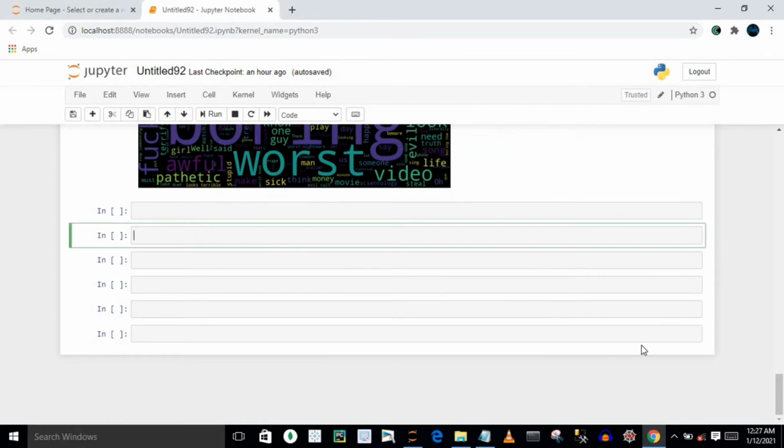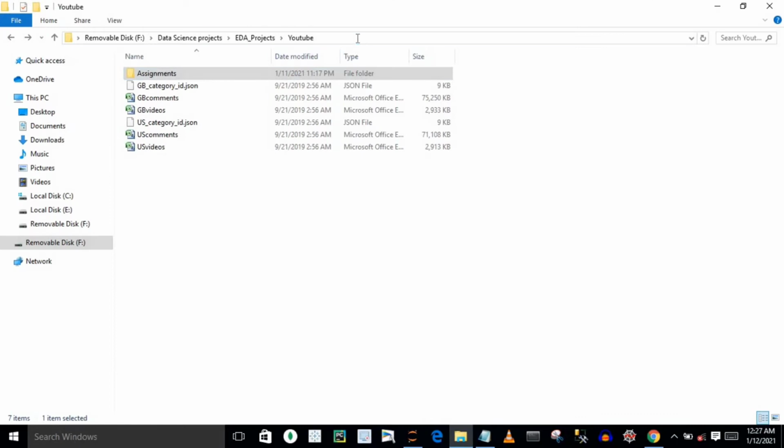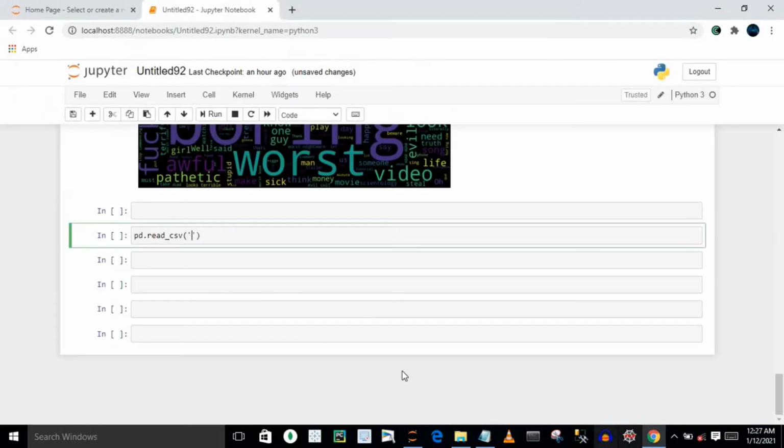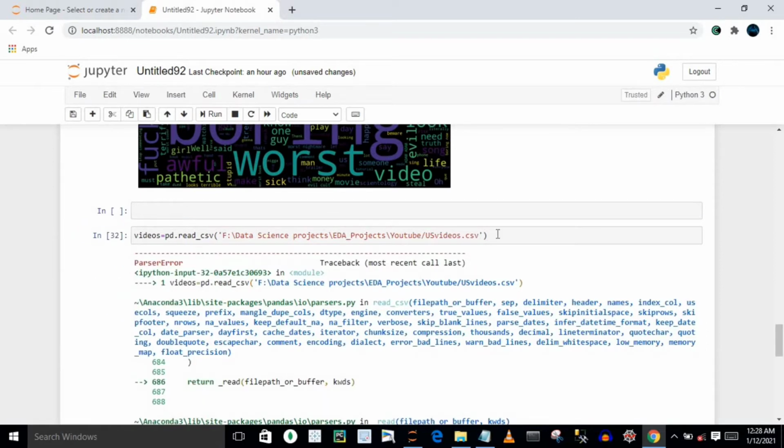Very first, I'm just going to read the data that contains all these things. For this, I'm going to call my read_csv function, and here I have to copy this path, paste it over there, and press tab to get all the files available at this path. So this is exactly the dataset name. Let's say I'm going to store it in video. Just execute it, and you will again get your parser error. In such scenarios, you can set your error_bad_lines parameter as False.